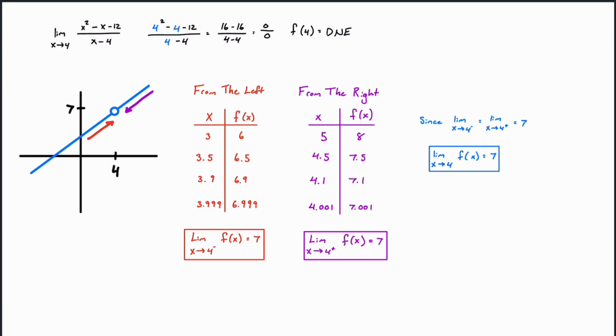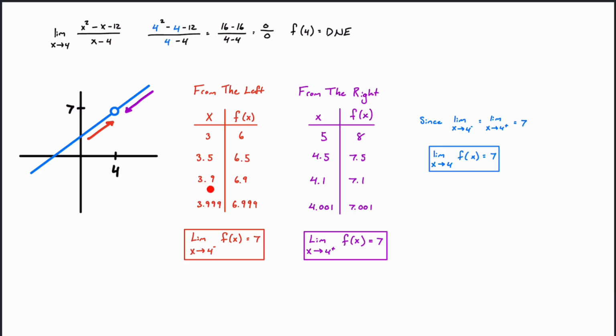If we look at this function going from the left-hand side, so if we're looking at the point 4, let's approach this from the left. If we go up this side from the left of 4, what do we equal? Well, let's plug in some numbers that are to the left of 4 and see what we get. If we choose the point 3, we plug it in, we get 6. If we choose 3.5, we get the point 6.5.